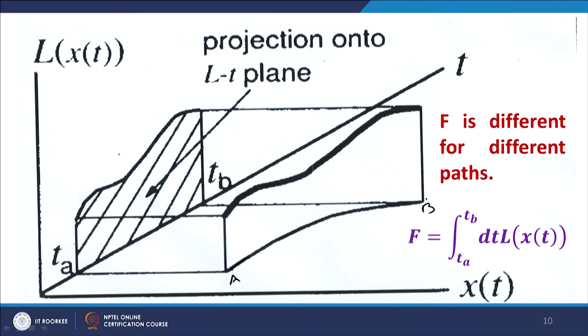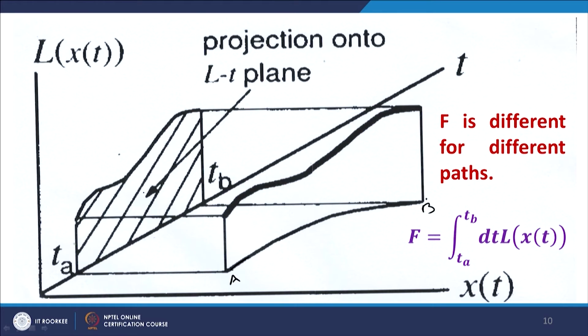On this we get the projection of the Lagrangian, and then we do this integration as we did in the earlier case. This is the curve in this 2-dimensional space, the projection of this in this 2-dimensional space, and we will get this area as the shaded area as the net result of this integration.